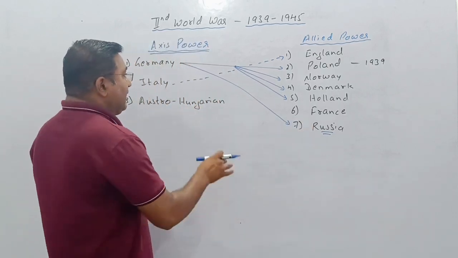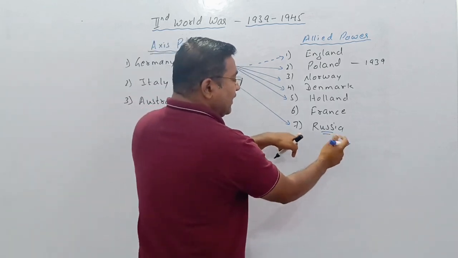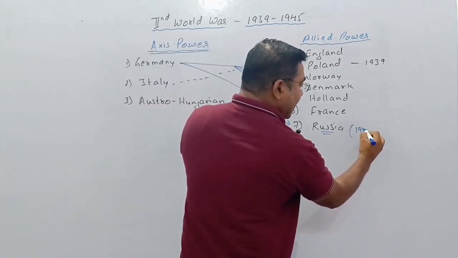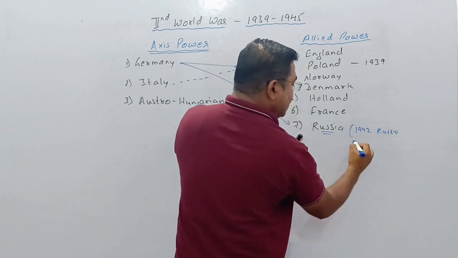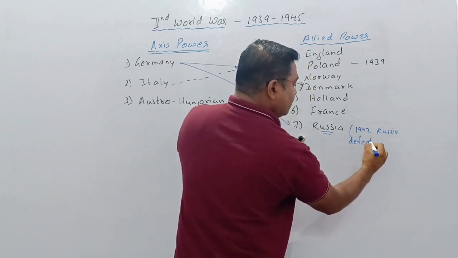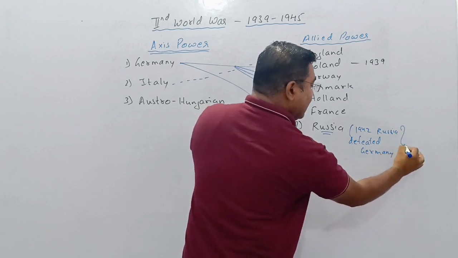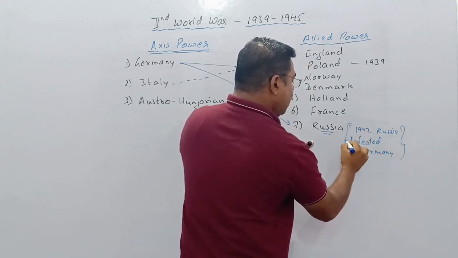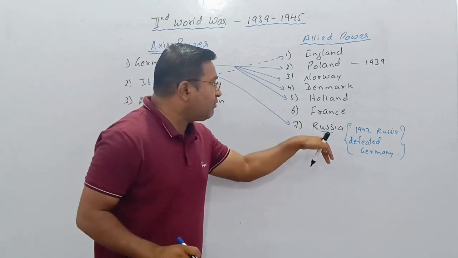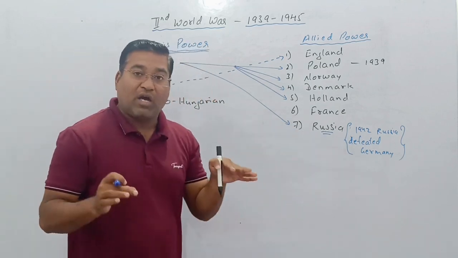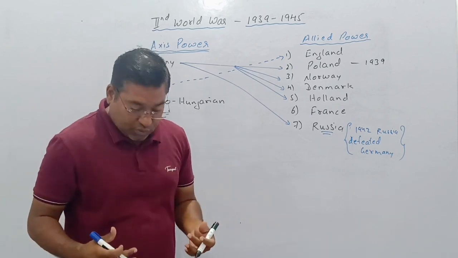In the year 1942, Russia defeated Germany, as Russia got an opportunity to come back.